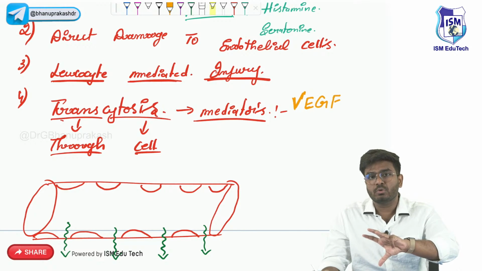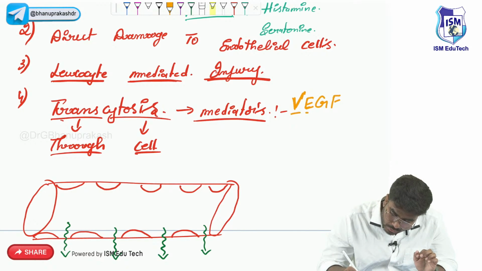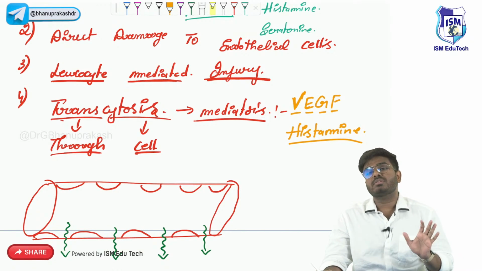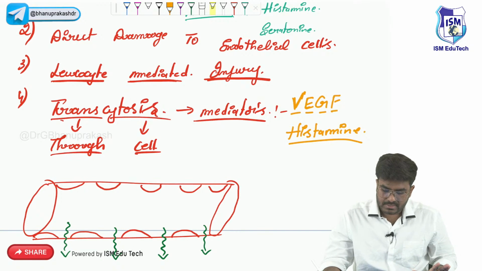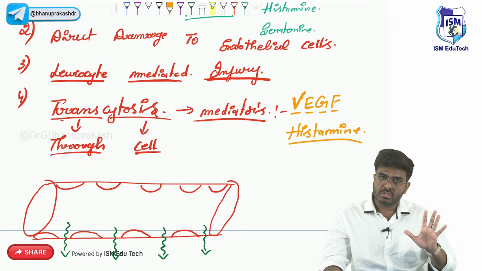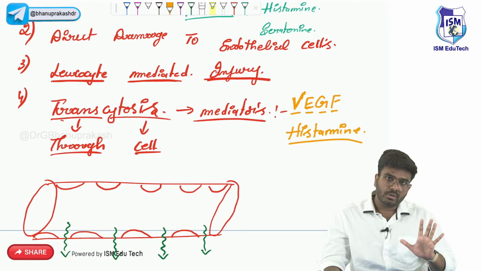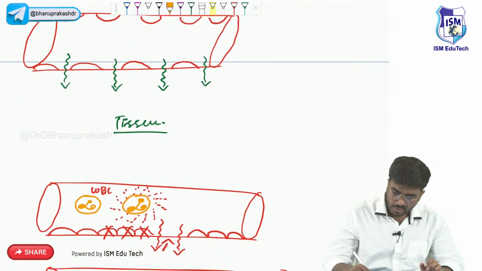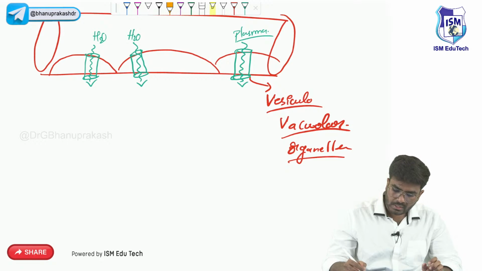It will come within just 2 minutes. For now, remember vascular endothelial growth factor and histamine. What is the major source of histamine? If someone asks you, the major source of histamine is mast cells. So from the area of inflammation, these two substances are produced. They will act on the endothelial cells, and endothelial cells will become more leaky to plasma with the help of the VV organelle or vacuolar organelle.